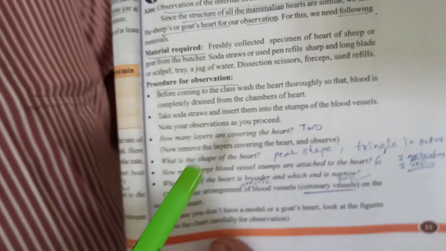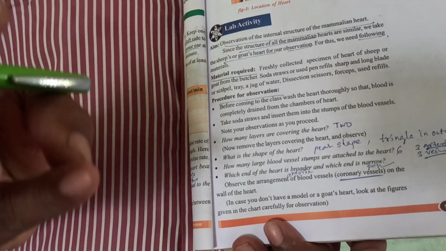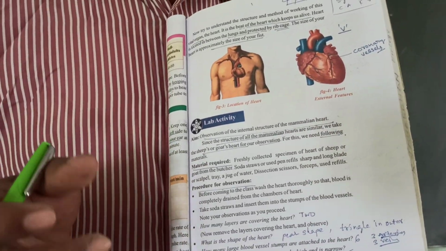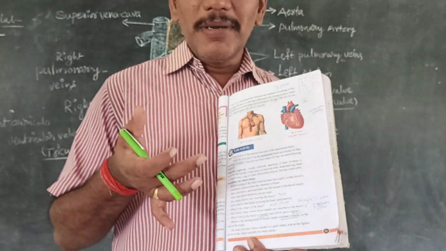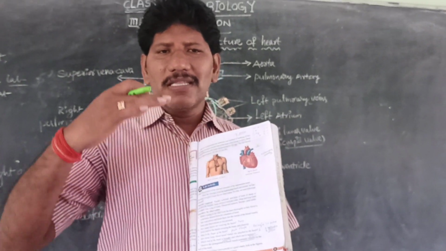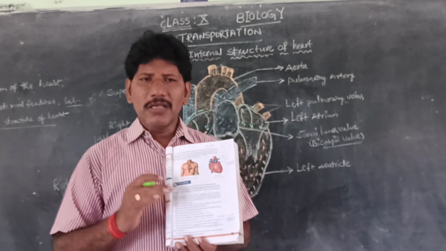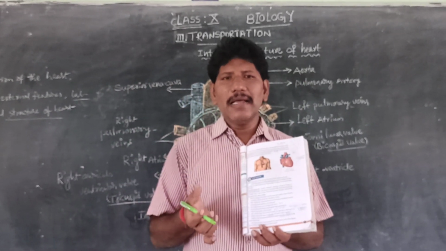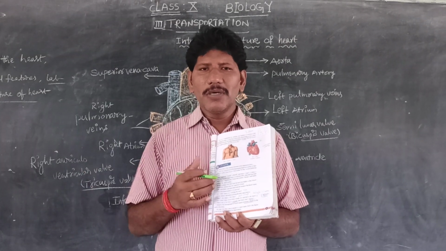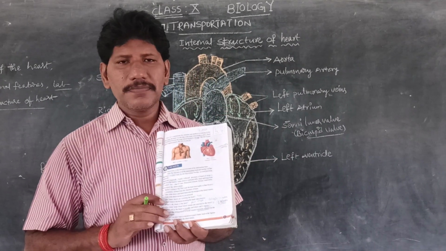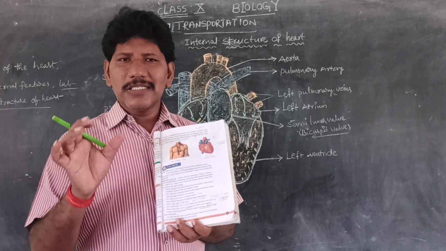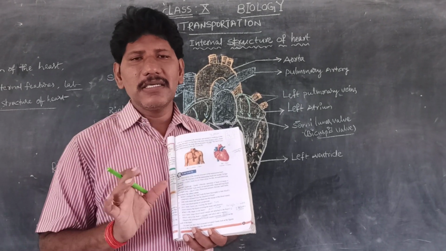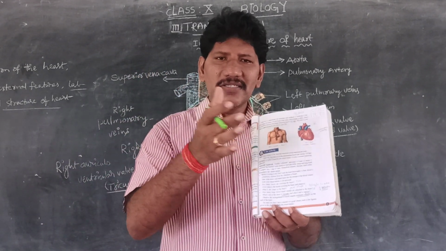What do we mean by mammals? Among vertebrates, we are at the peak position: first fishes, then amphibians, reptiles, aves, and mammals. In the evolutionary pathway, mammals hold the highest position. All mammals, whether cattle, sheep, or goats, have a heart more or less similar in structure to the human heart. So we collect a fresh specimen of the mammal heart and place it on the dissection tray.